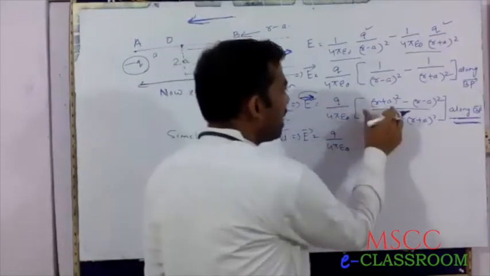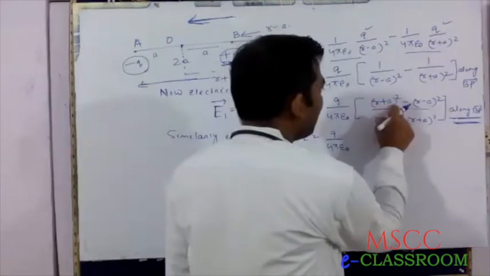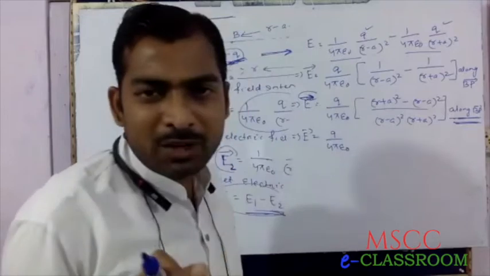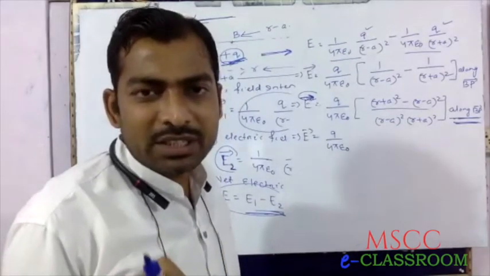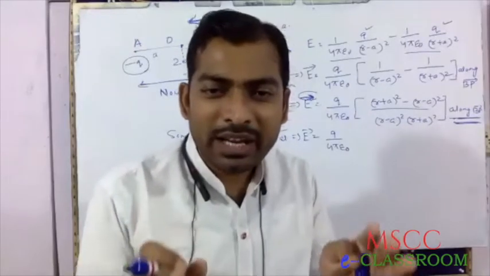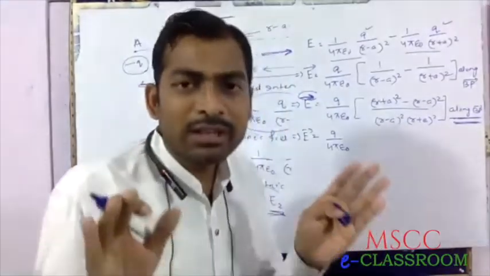This is the formula: (A plus B) whole square minus (A minus B) whole square. The formula is 4AB.